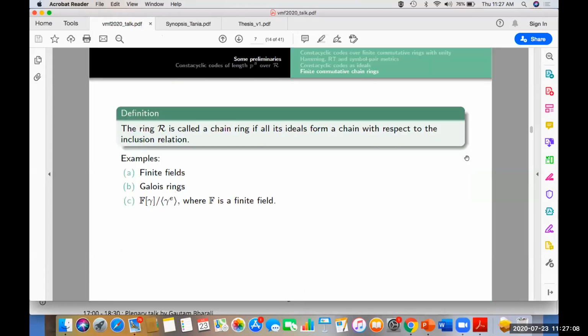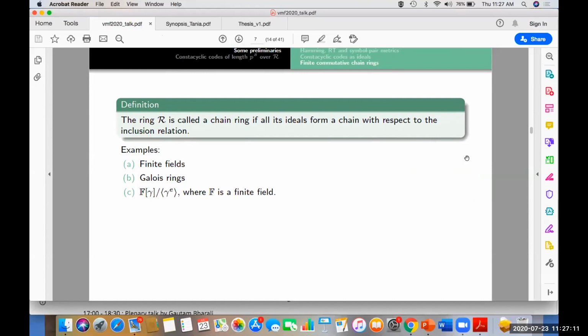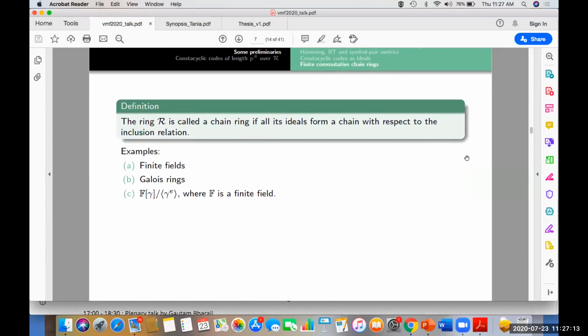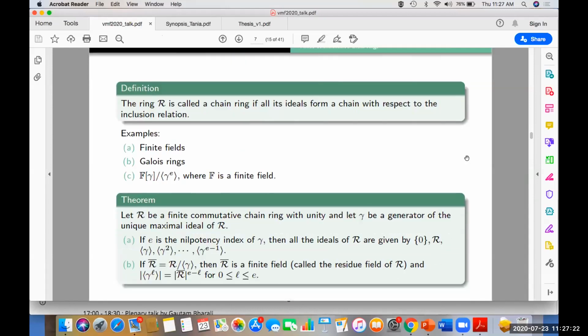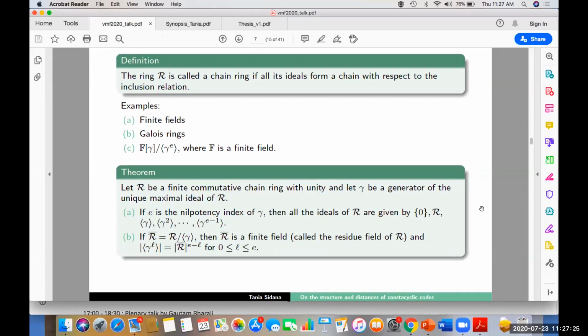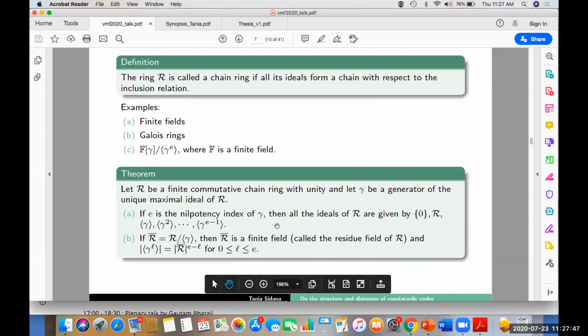Here we will recall a few definitions and basics of chain rings. A ring is called a chain ring if all its ideals form a chain with respect to the inclusion relation. Finite fields, Galois rings, Galois-Eisenstein rings are a few examples of chain rings. And this result is well known for chain rings. It says that if R is a finite commutative chain ring, gamma is a generator of its unique maximal ideal and e is the nilpotency index, then all its non-trivial ideals are generated by some powers of gamma. Moreover, the cardinalities of these ideals can be expressed in terms of the cardinality of its residue field and the nilpotency index.